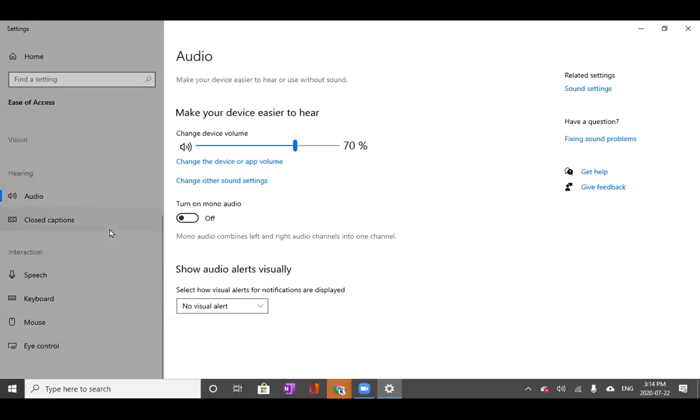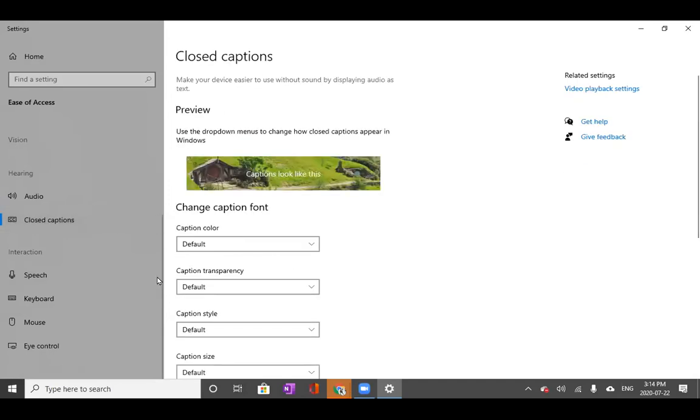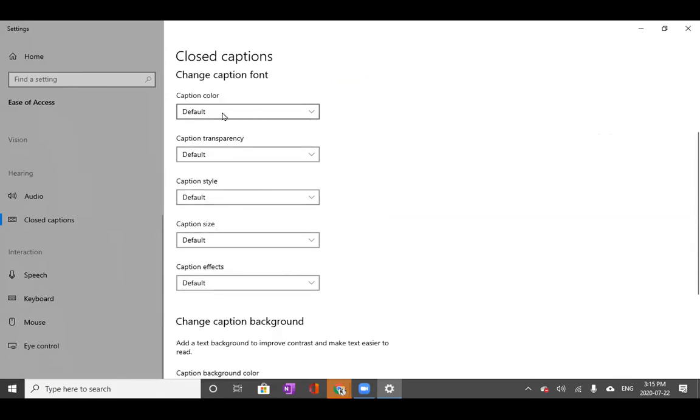So closed captioning. This will basically put closed captioning on videos you're watching where it's available. It's not always available on a lot of sites. YouTube, Netflix or Amazon Video have built-in features for closed captions, but this can, where it's available, present you with closed captioning, and you can decide on the caption color, the transparency, the style, size, stuff like that.